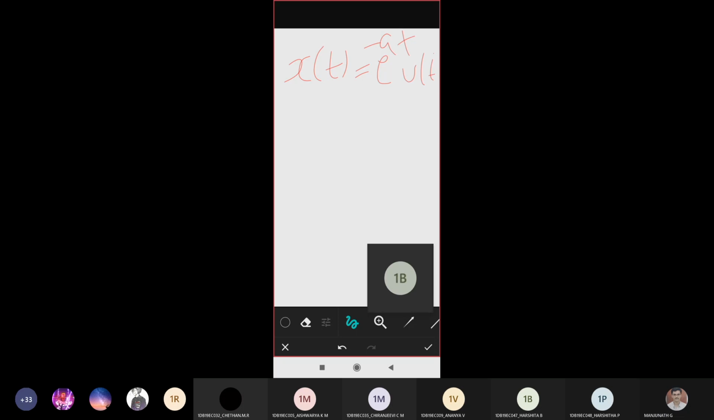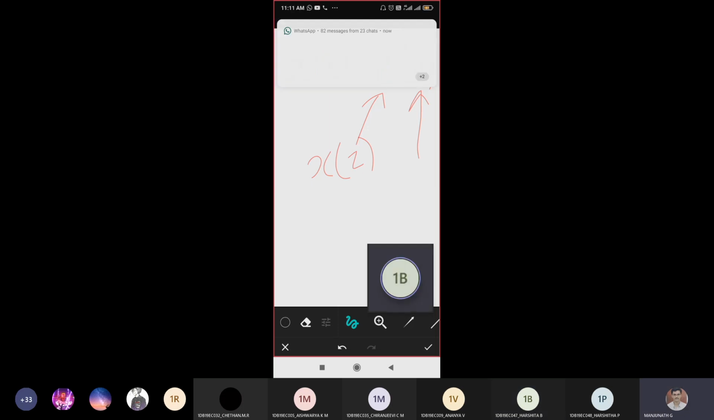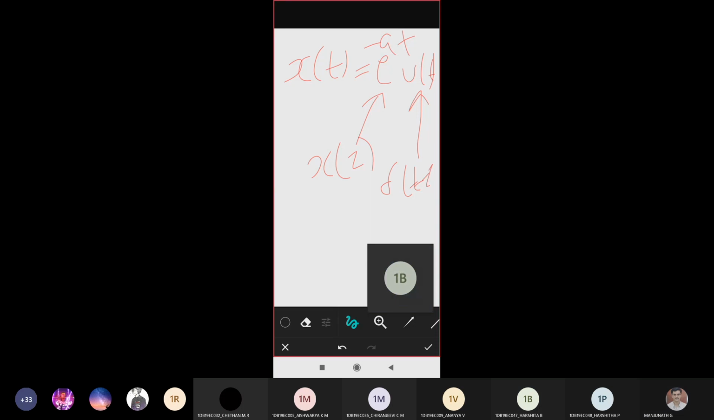So, the x of t by the convolution formula. Can anyone tell me what this is and what this arrow mark I'm pointing to is? So e power minus a t represents what, guys? That represents your x of tau. Correct? Agree, everyone? Yes. So what about your u of t representation? u of t is nothing but delta of t minus tau. Correct? Is it okay?